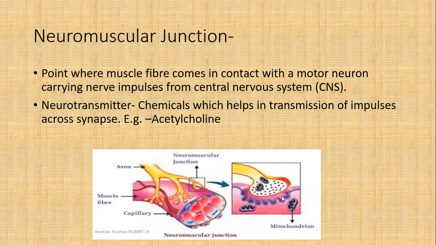The area between the presynaptic membrane and postsynaptic membrane, which forms a groove-like structure, is called the synaptic cleft. That chemical is released inside the synaptic cleft by the process of exocytosis.